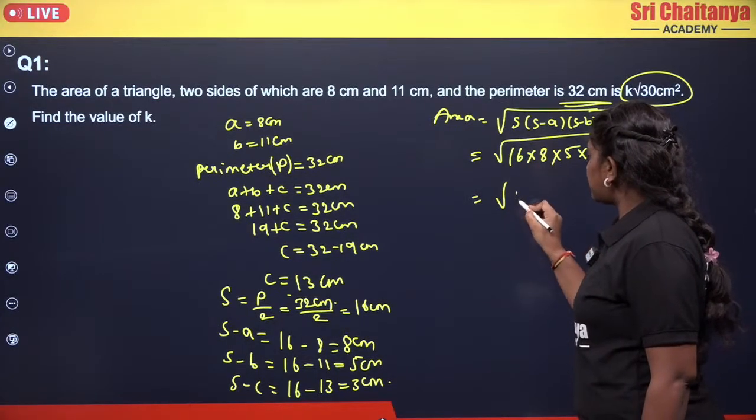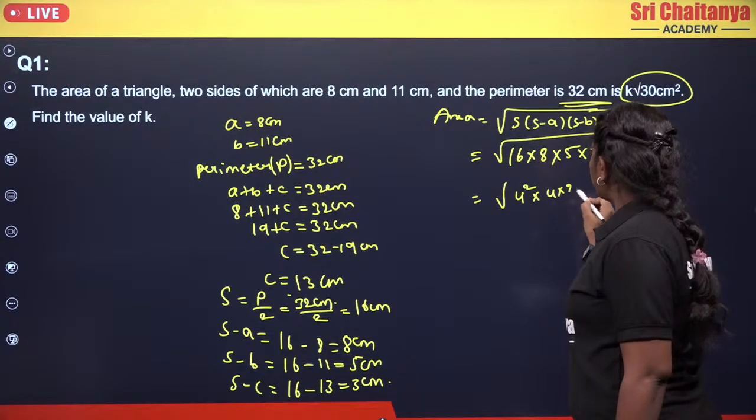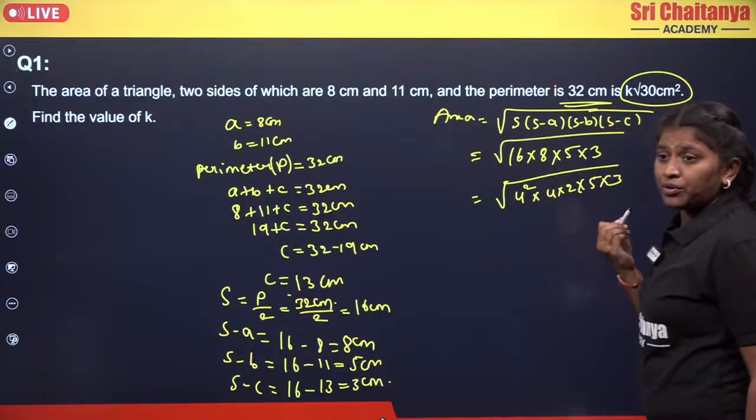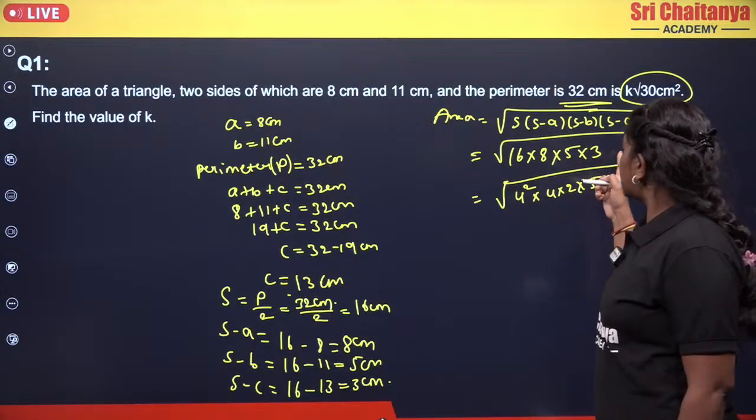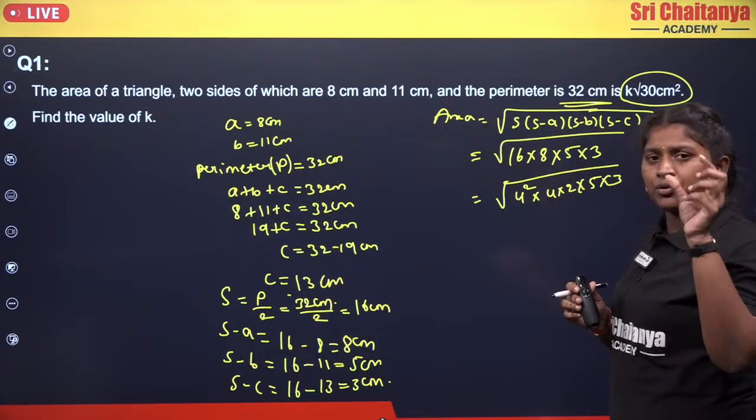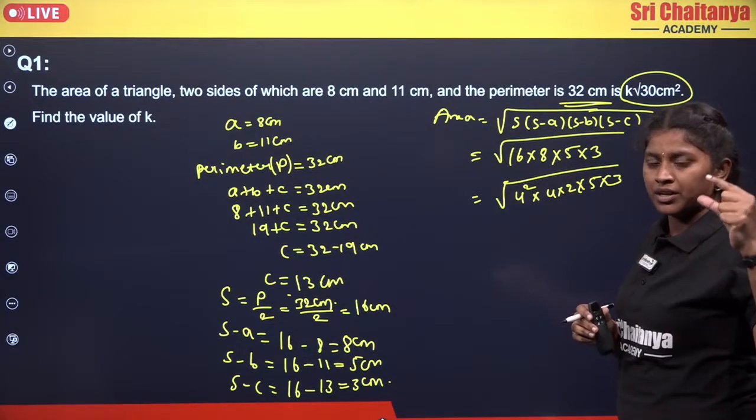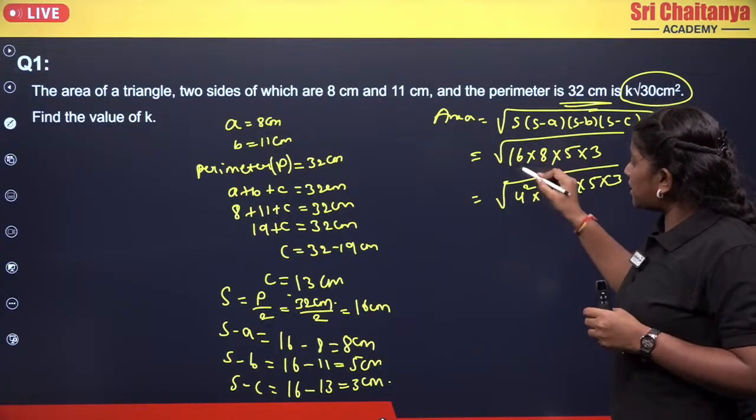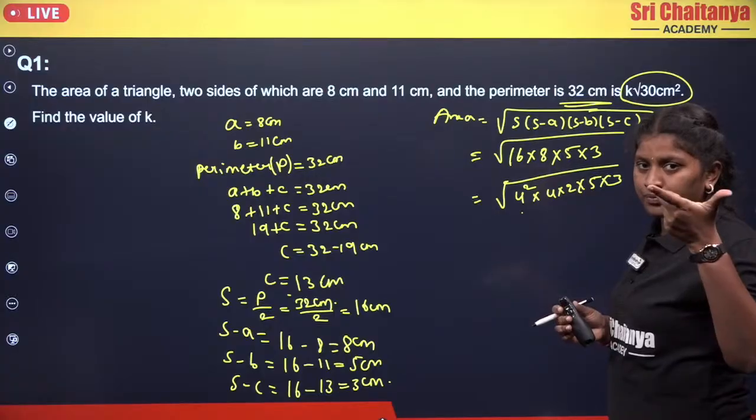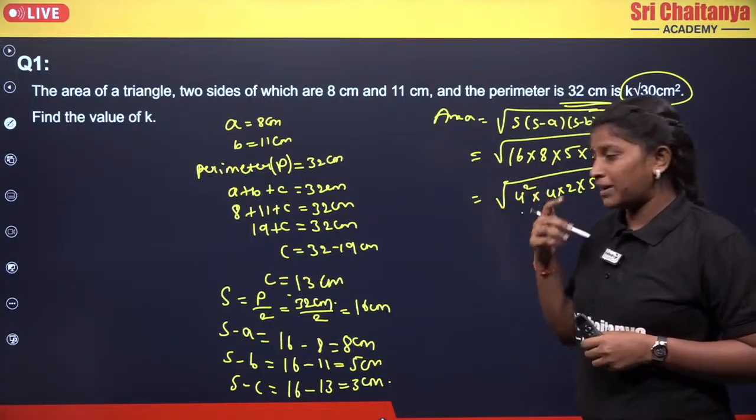So root 16 can be written as 4 square multiplied by 4 into 2 into 5 into 3. Okay. So coming to here, instead of finding the complete value of the multiplication, you can try to convert the values you are having in the root into the form of a square. Like here I have written my 16 as 4 square, and 8 I just split and written as 4 into 2. So like that you can split and you can get whatever value you will be having.